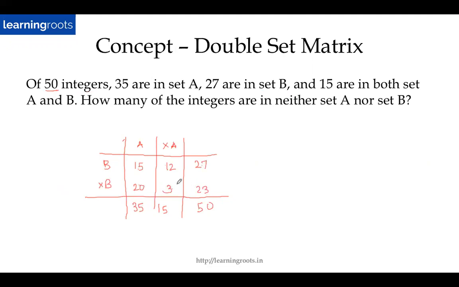It's just a matter of plugging in the values inside this table and then filling it up. So that's it. And you will get whatever value you need. So in this case, you need neither A nor B, which becomes 3.